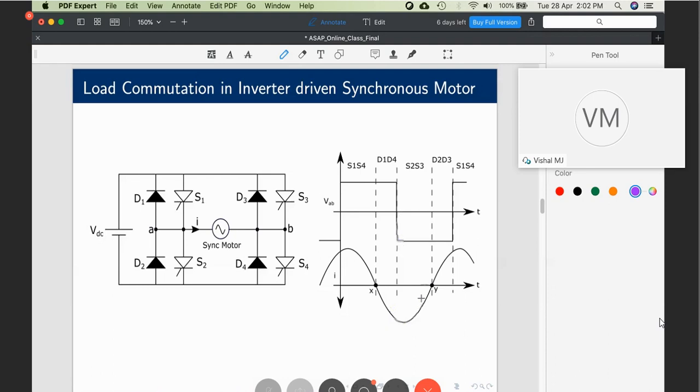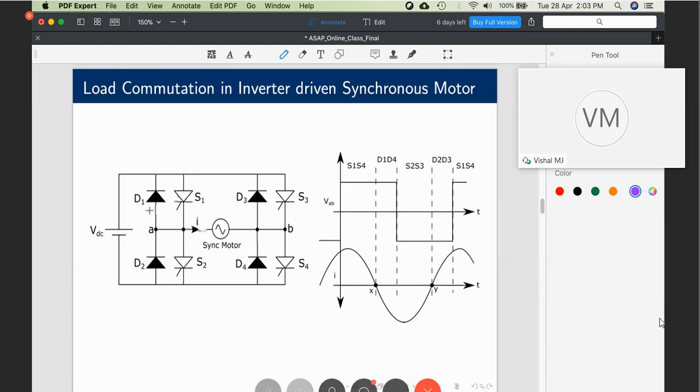Similarly, the current becomes zero here. After some time, voltage also becomes zero. The current is leading the voltage, which means the synchronous motor is now operating at the leading power factor. Only the synchronous motor can operate at leading power factor; an induction machine cannot. So under such conditions, we can use these devices, thyristors, for the inverter.